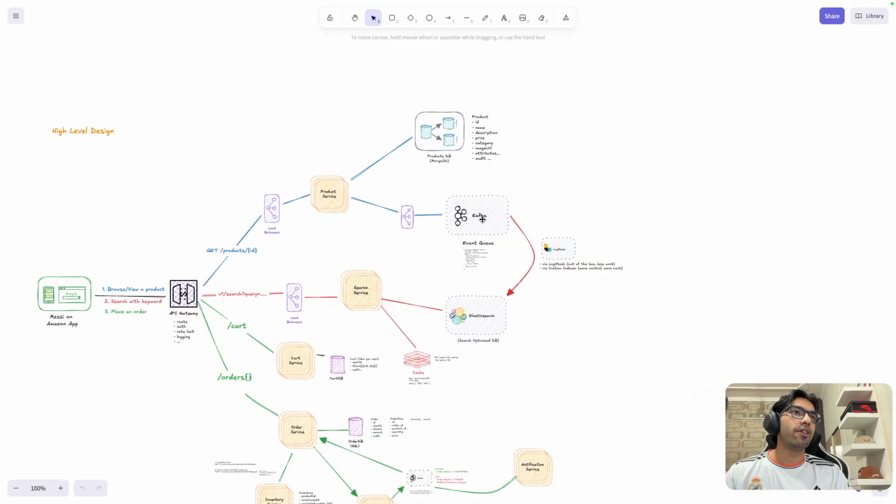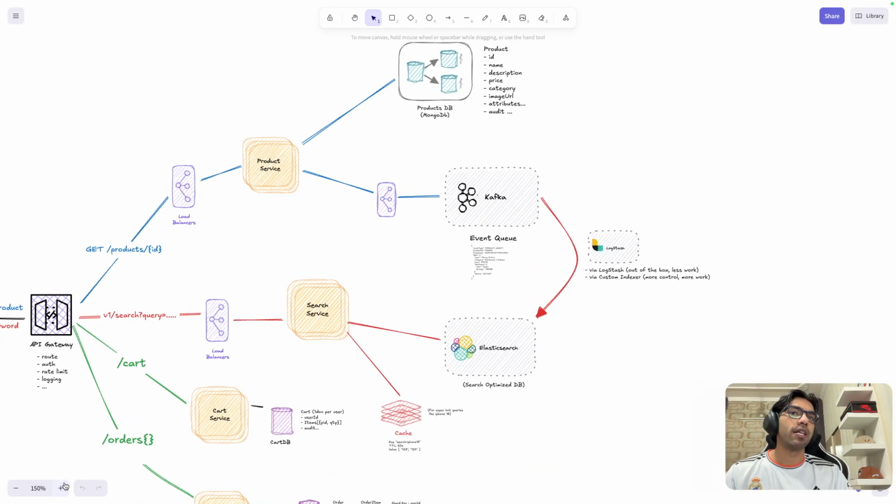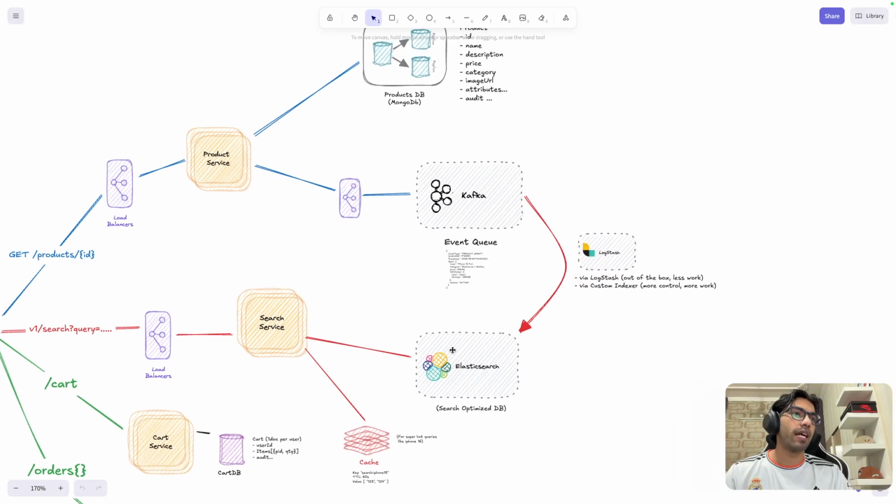Once you have added it to Kafka, again we can have multiple approaches. Elasticsearch is kind of a DB only. It's a search-optimized DB where you can do better search. It is not stored like a regular DB, so we are not using it as the product DB. There are a couple of ways here. Either you can have a custom indexer that picks this event, transforms it and puts it into Elasticsearch.